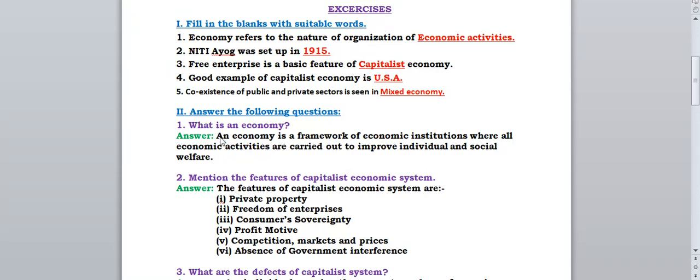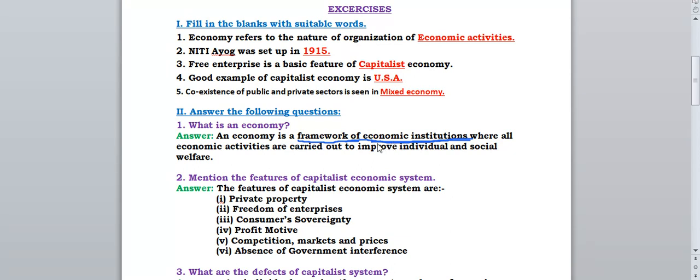The first question we have: what is an economy? So we have to write the definition of economy. An economy is a framework of economic institutions where all the economic activities are carried out to improve individual and social welfare. It is a framework of economic institutions, means different economic institutions will be involved in economy.